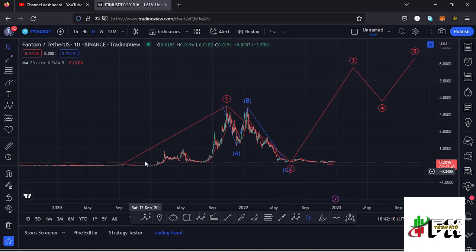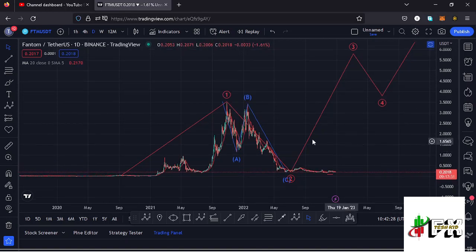And allow me to kickstart the video here on the daily chart by giving you a brief of what has been happening here on the Fantom chart, where you can see from these low prices that we had been trading within, we saw a very nice bounce to the upside, making it to an all-time high at around the $3.5 mark in a movement that I've been terming as a higher Elliott wave count 1 to the upside. And after seeing the all-time high, we started the bear market, and we have been seeing lower prices in this massive ABC corrective structure, which has now taken us back to around the $0.15 mark.